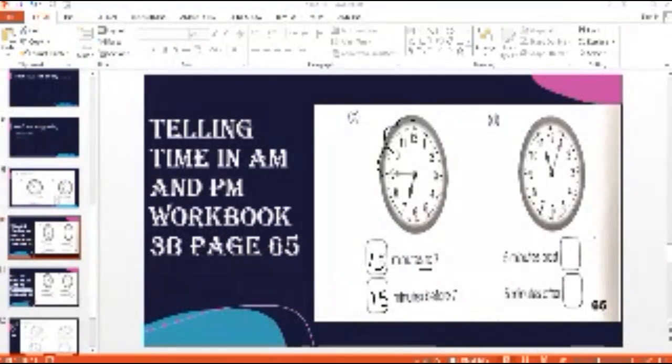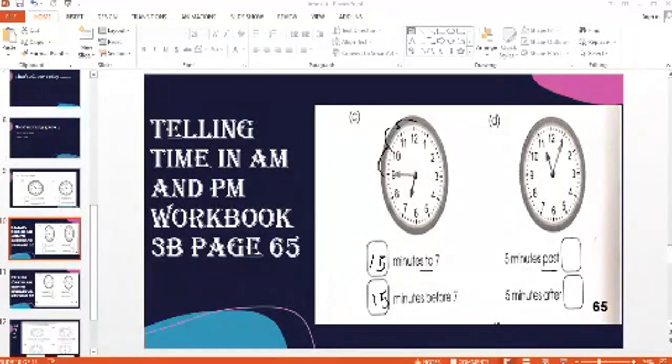Okay, this one is a concept of past. Past means forward counting. And boys, remember, the first blank always tells us about minutes. And in this blank, they left the hour number for all of you. Mention what the hour hand is telling you. If you look at the hour hand, it's very clear. It's 11. So mention 11 over here.